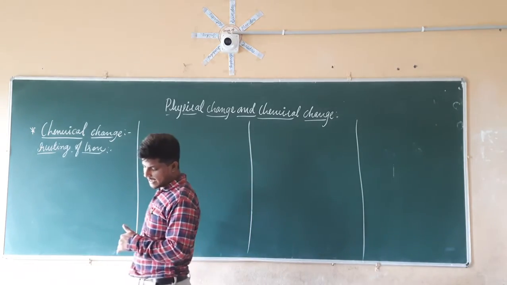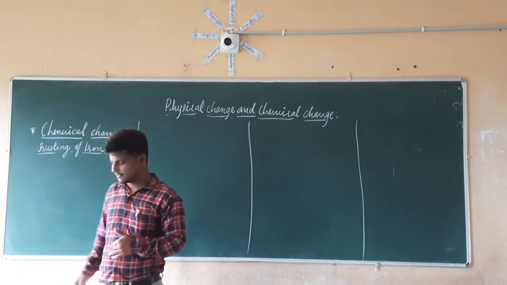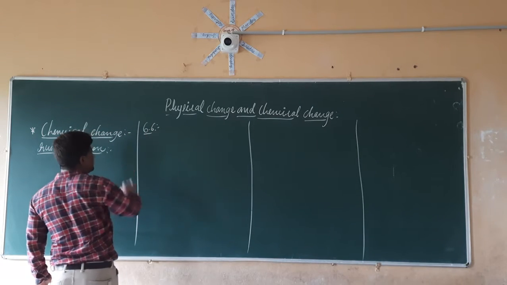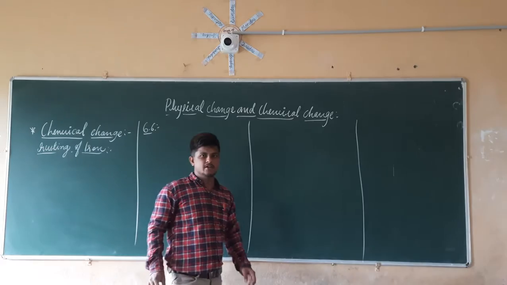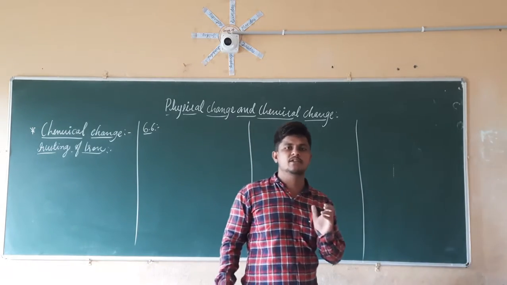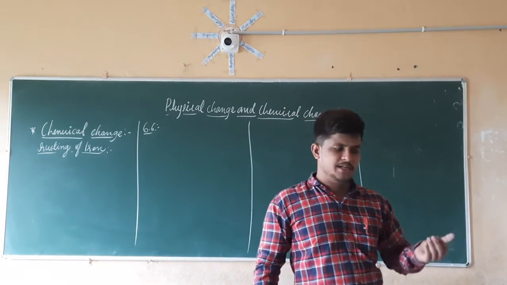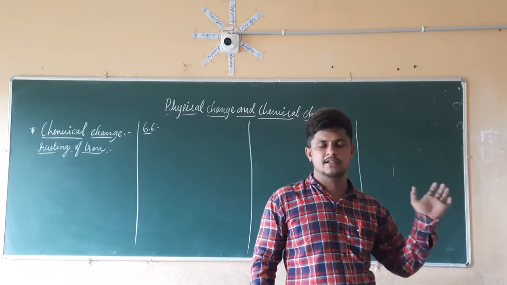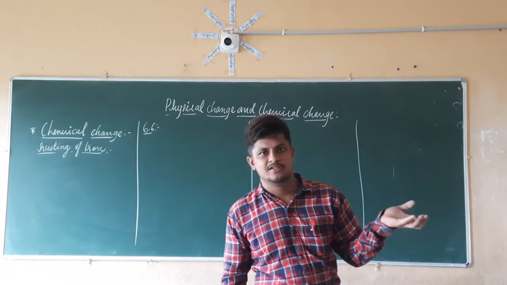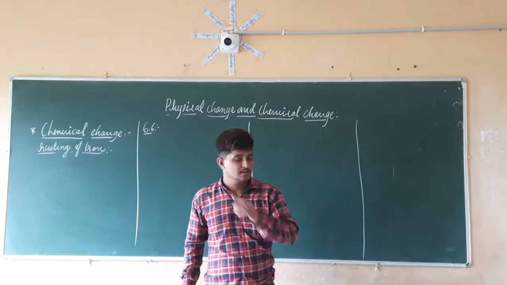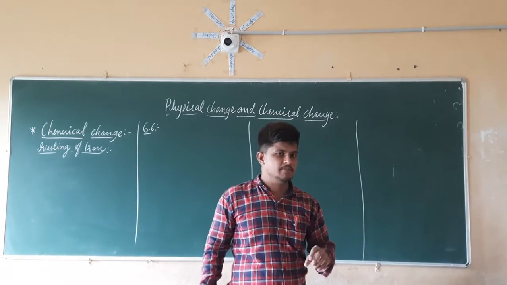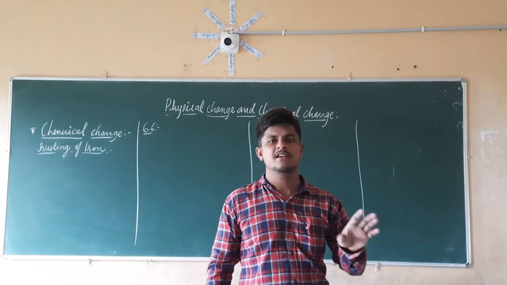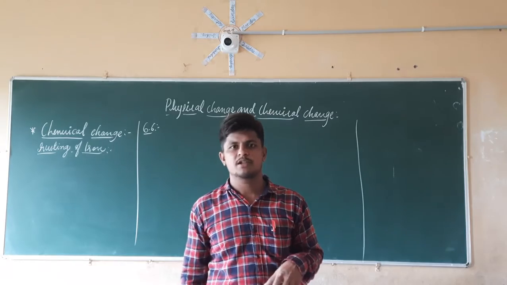So let us consider activity number 6.6 here. In this activity, we are going to take some magnesium ribbon. Magnesium ribbon is a metal which is readily available in sports shops. We are going to take a magnesium ribbon, and some burner or a candle, and we are going to burn that magnesium ribbon in the presence of oxygen.